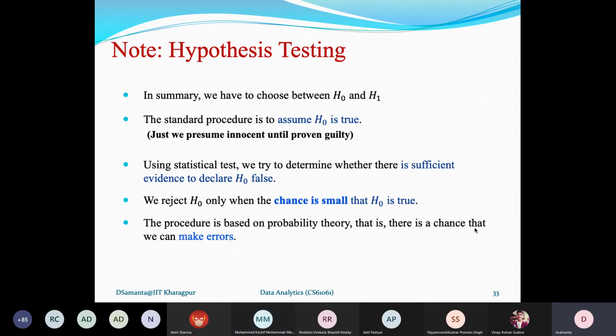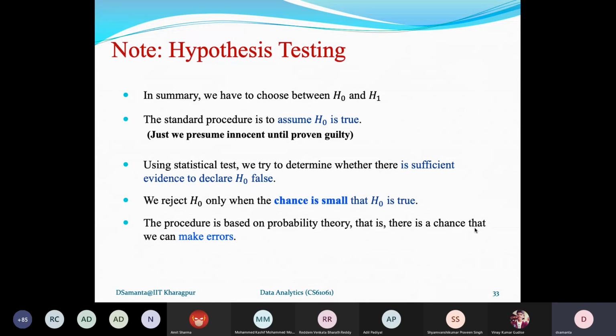The hypothesis testing procedure is based on the concept of probability theory. Probability means chance. This means that there is a chance that we can make errors, and whenever we report the result, it should be with the error probability. Why does error come into the picture?